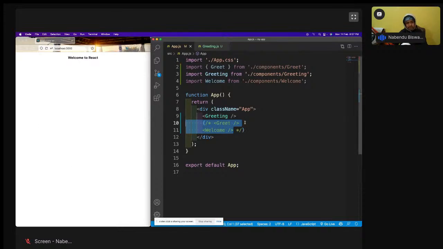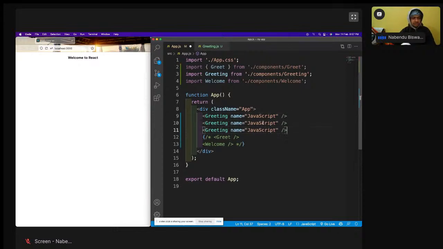Now what are props? Props are the way from the parent component I'm passing down some data. So I'll do name equal to JavaScript. Let us do it 2-3 times. Golang and shift. Save it. Welcome to React. It will show 3 times, because I'm not using this name yet. Now we are going to use this.